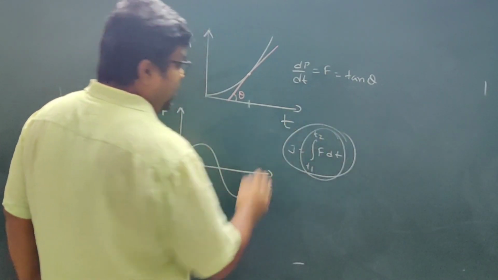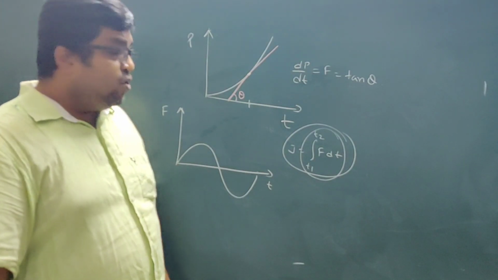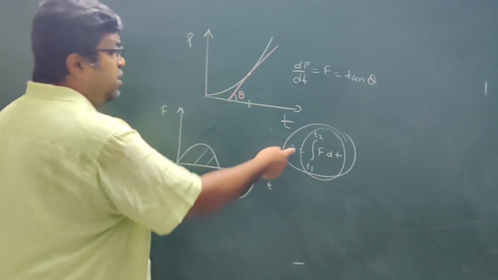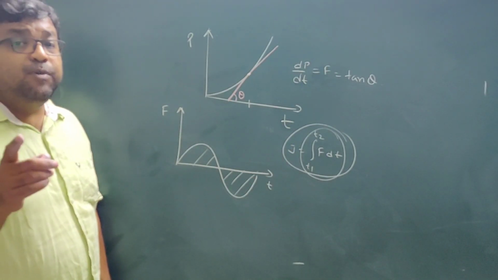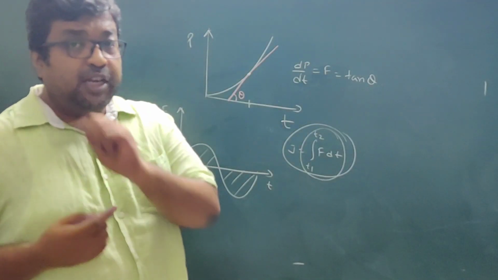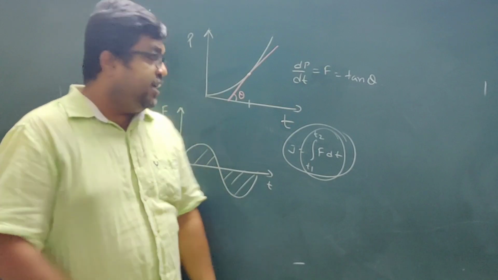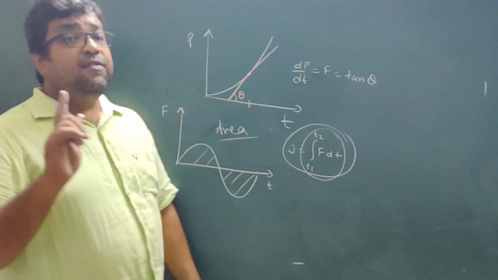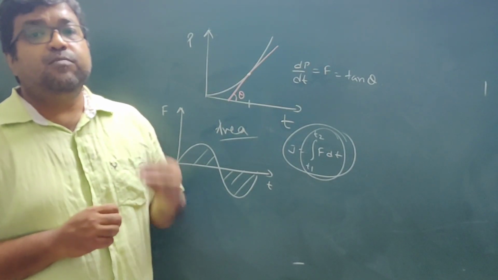Integration F dt is the area under the F-t graph. So if you find the area, you are calculating the impulse, or the change in momentum, because impulse is equal to change in momentum. So if the force time graph is given and you are finding the area, then the area will give the impulse, or the change in momentum.